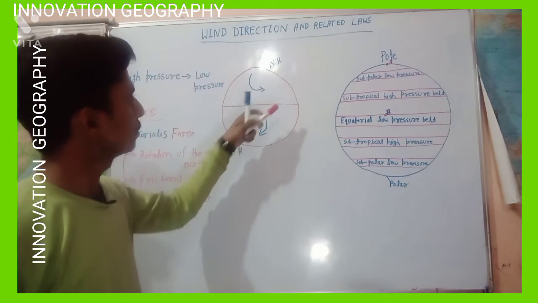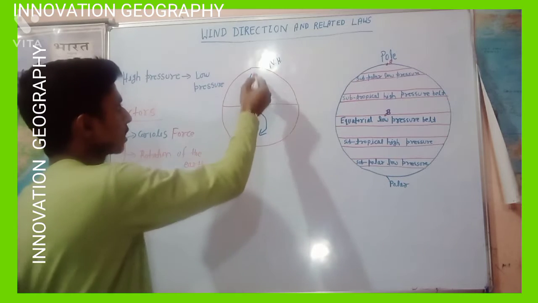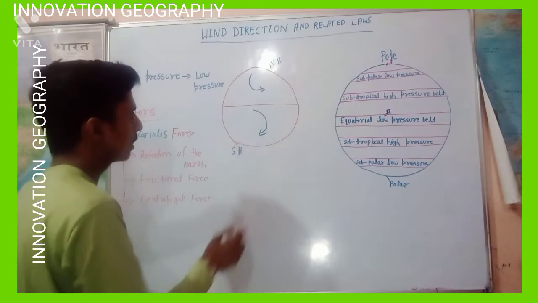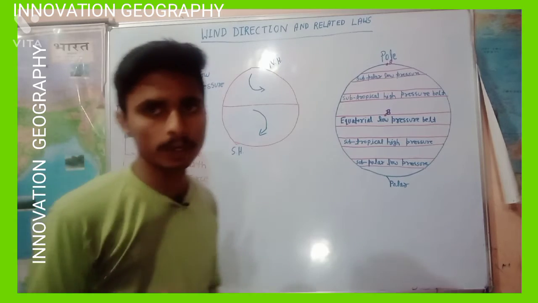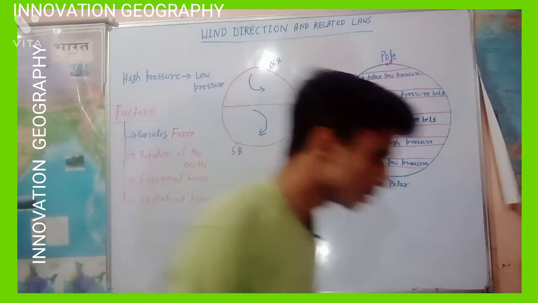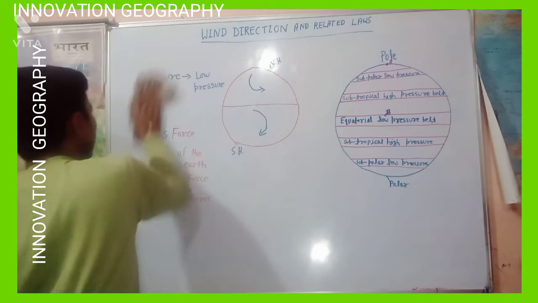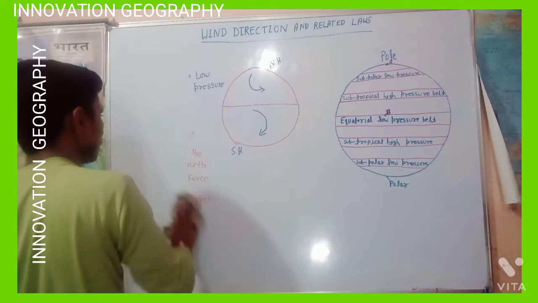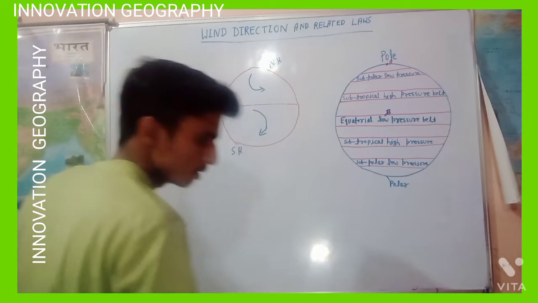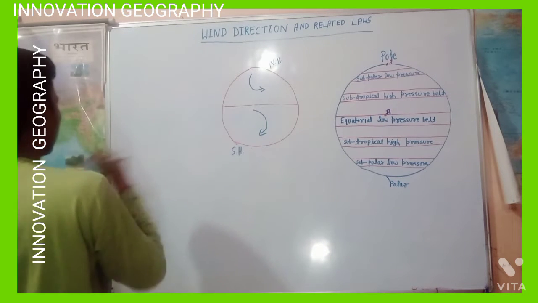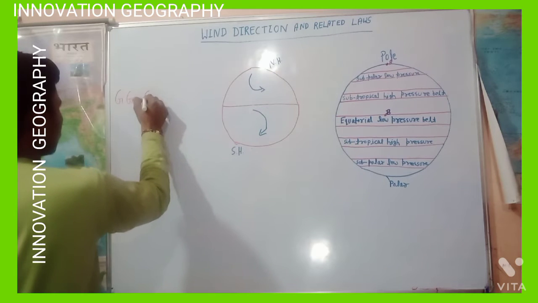What is Coriolis force? Due to Coriolis force, the winds blow counterclockwise in the northern hemisphere and clockwise in the southern hemisphere. Coriolis force was observed and explained by G.G. Coriolis for the first time.